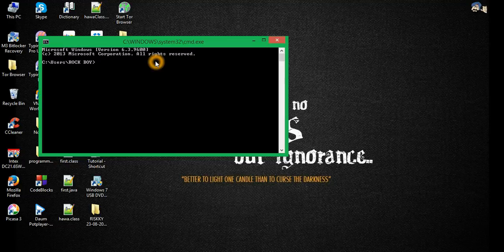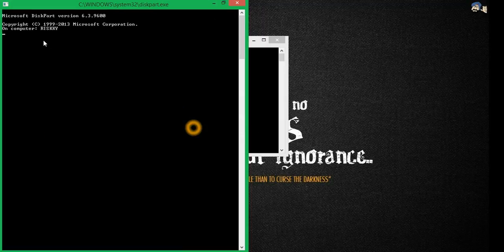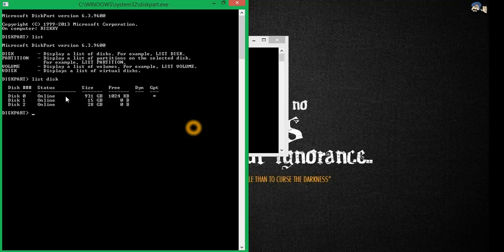Here you have to type this part and then click enter. Your computer will ask for permission, and click yes. Then here you have to type list disk. Then you will see there are 3 disks.